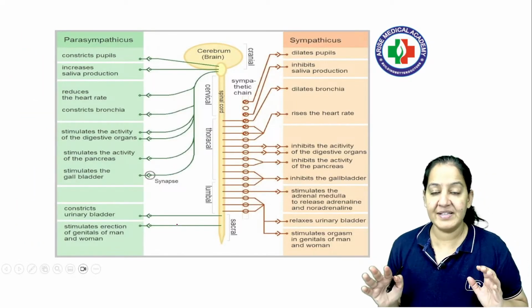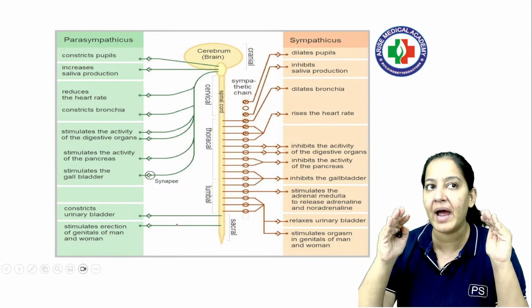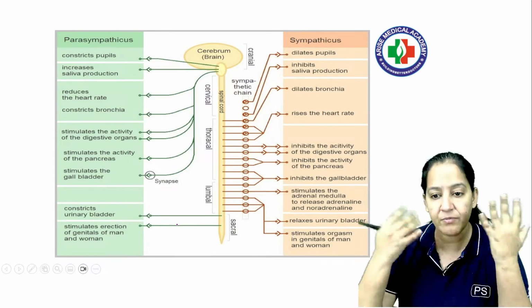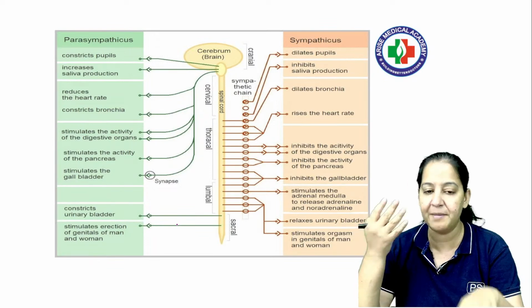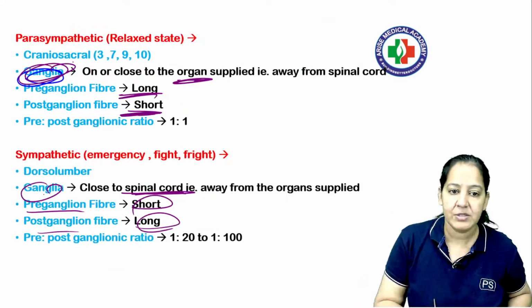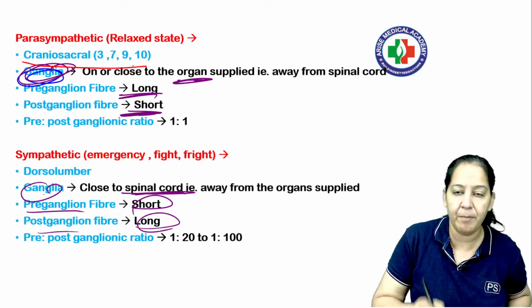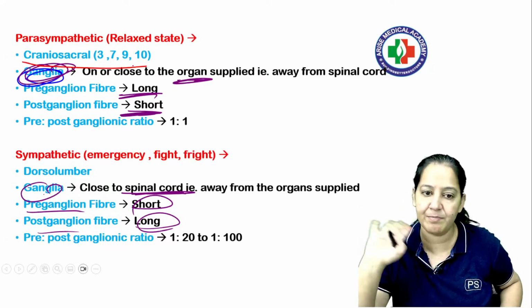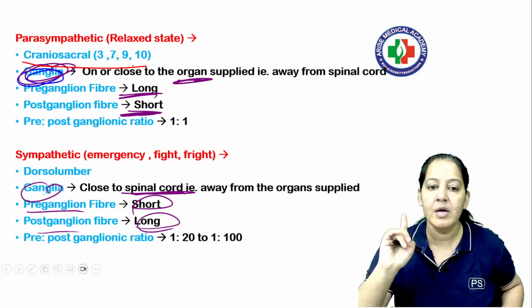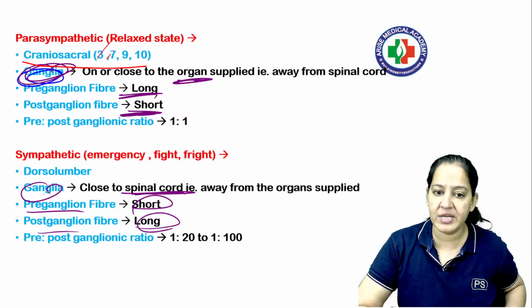The second difference: we have 12 pairs of cranial nerves and 31 pairs of spinal nerves. So from where are these sympathetic and parasympathetic nerves arising? Parasympathetic arises only from the cranial nerves and the sacral nerves. The cranial nerves are 3, 7, 9, 10.